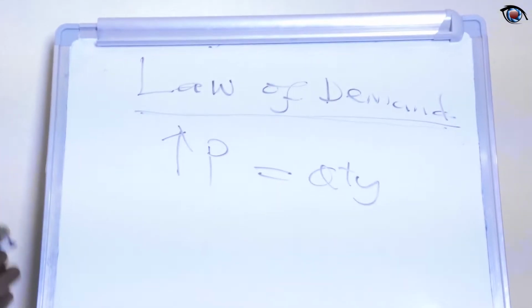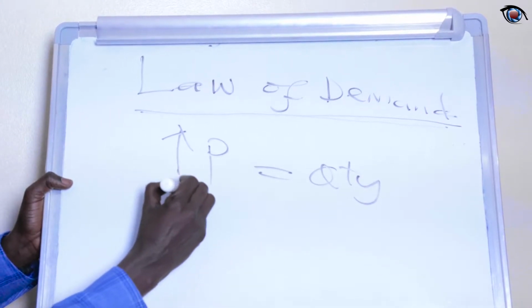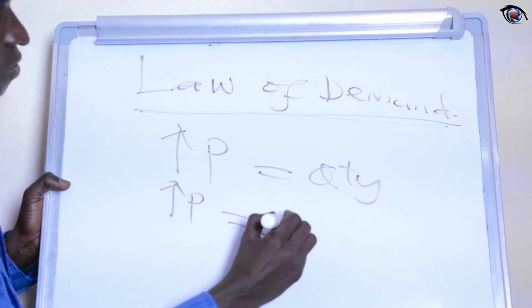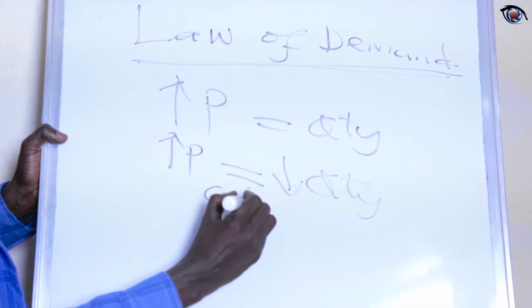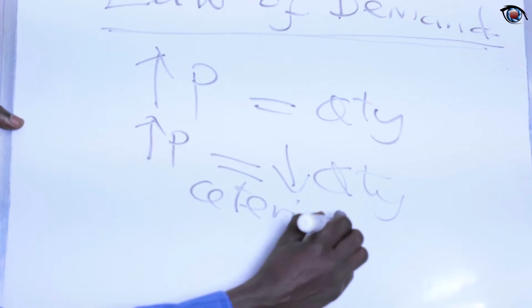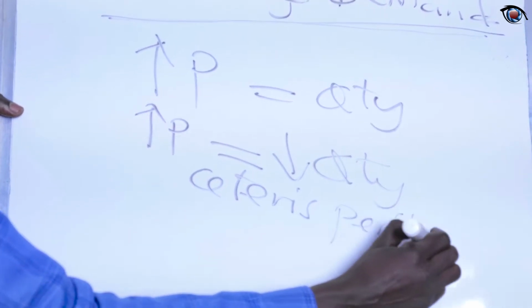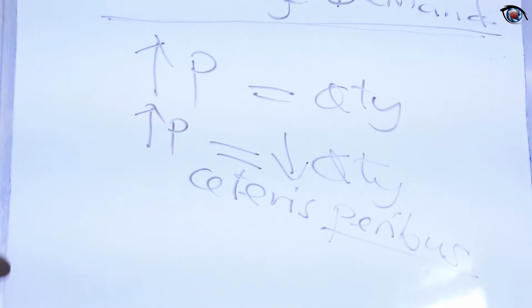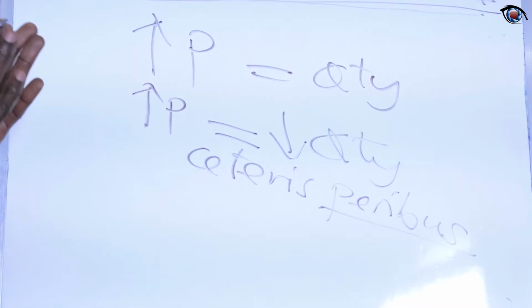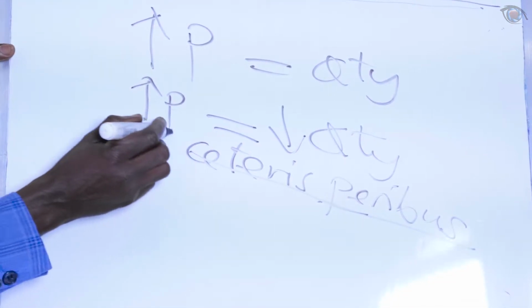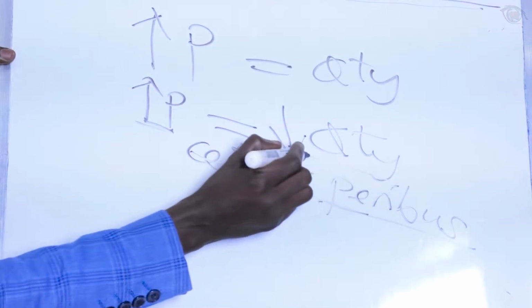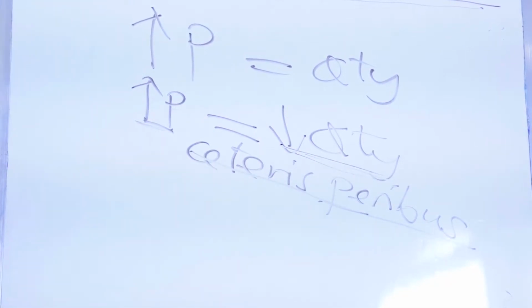The law states that an increase in the price will always lead to a decrease in the quantity demanded, ceteris paribus. We are applying this condition, ceteris paribus. So you can state it briefly that ceteris paribus, an increase in the price will always lead to a decrease in the quantity demanded, and vice versa.